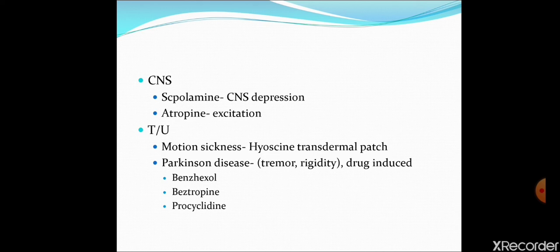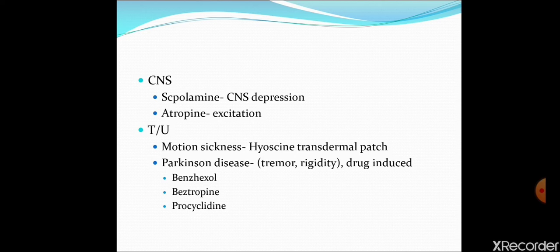And because of this property, anti-muscarinic drugs are used in treatment of Parkinson disease. As you know, this has been discussed in physiology also last year. Parkinson disease has a typical tremor, rigidity and bradykinesia. Out of these clinical features, tremor and rigidity are better treated by anti-muscarinic drugs.